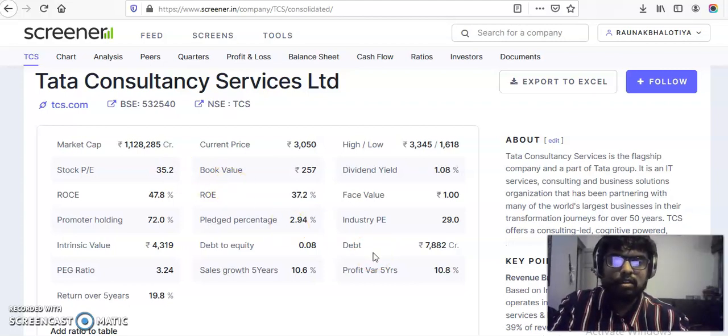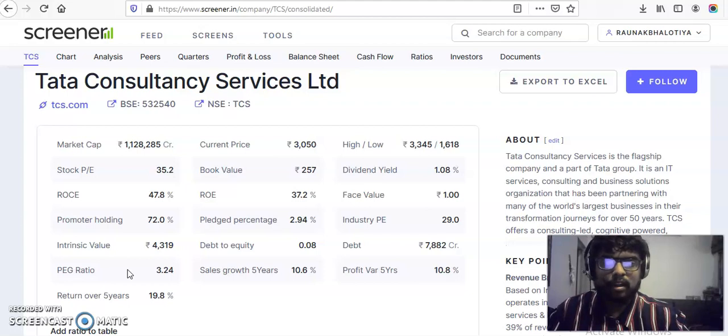But another ratio which is very important for me whenever I pick stocks is the PEG ratio. This is similar to the PE ratio. What it does is it divides the PE ratio by the growth of the company. This is very helpful when there are no competitors to a particular company, and very few industry leaders. So it compares its growth over the price at which it is being traded in the market. The ideal PEG ratio should be less than 1. If it is less than 1, it is undervalued, and if it is more than 1, it is overvalued.